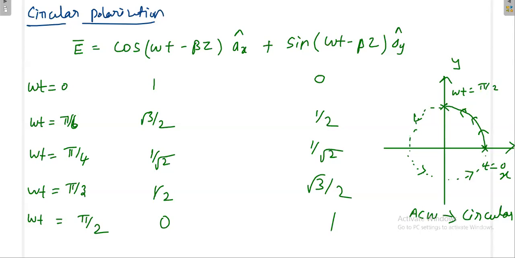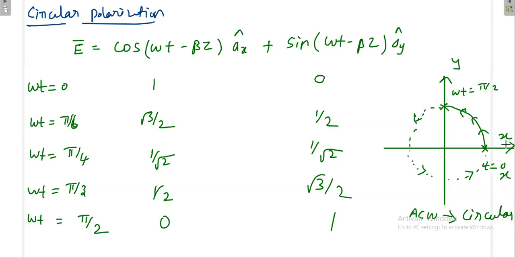Now I am asking you one question. Okay, this is x. This is my axis x. This is my axis y. This is the rotation of polarization, rotation of electric field. You keep your right hand, and you go from x to y. You curl your finger in such a way you are going from x to y. Yes, sir. Now your thumb will denote which direction?